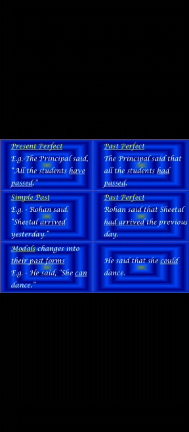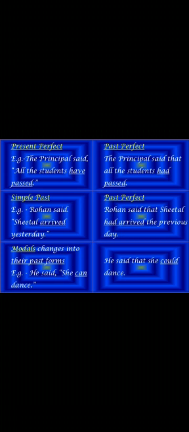Next, simple past into past perfect. How? Rogan said, Sheetal arrived yesterday. So it is simple past tense, but it is direct speech. Next, past perfect in indirect speech: Rogan said that Sheetal had arrived the previous day. That is indirect speech. Next, modals change into their past forms. For example, he said, she can dance.